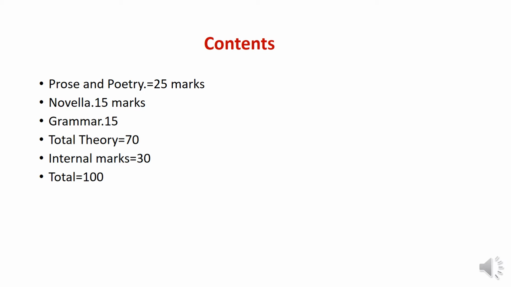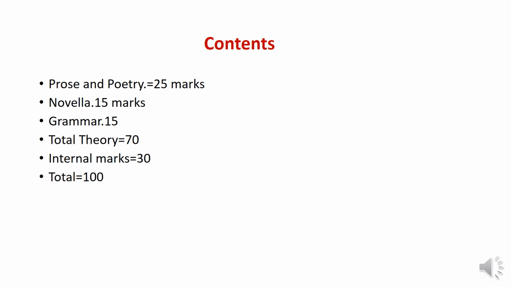The prose and poetry is for 25 marks, the novella is for 15 marks, and grammar is for 15 marks, and the total theory will be 70 marks and internal marks will be 30 marks. Means the total paper will be of 100 marks, divided into two. Again, theory will be 70 marks and internal marks will be 30.